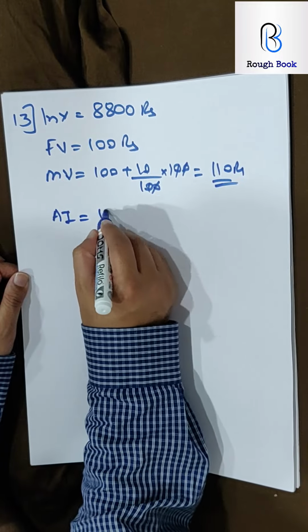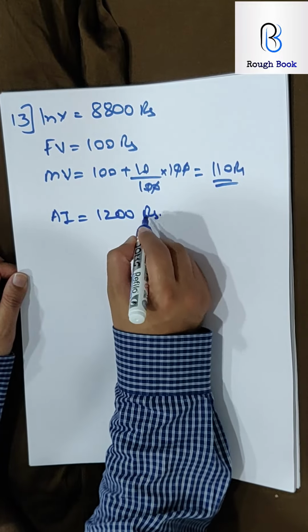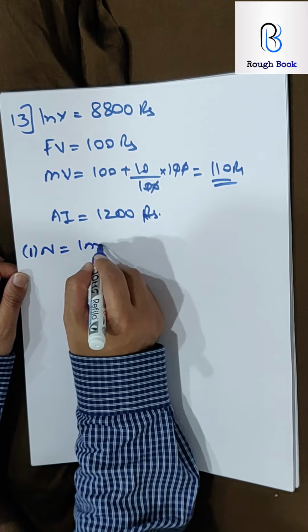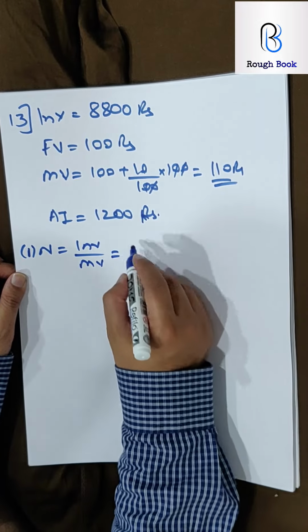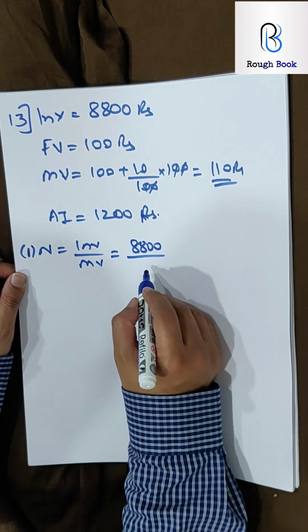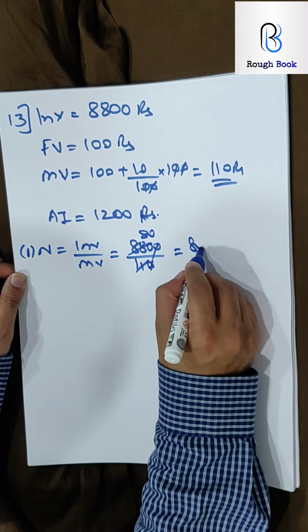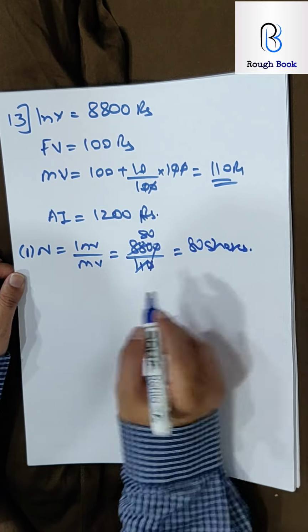Annual income earned by the person is rupees 1200. Your target is to first calculate the number of shares. So that will be investment upon market value. So investment 8,800 upon market value 110. So 11 ones are 80, 80 shares.